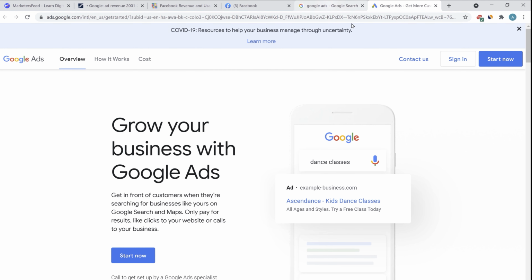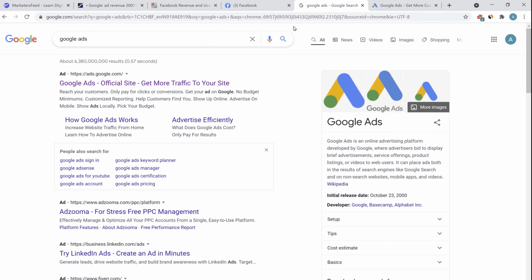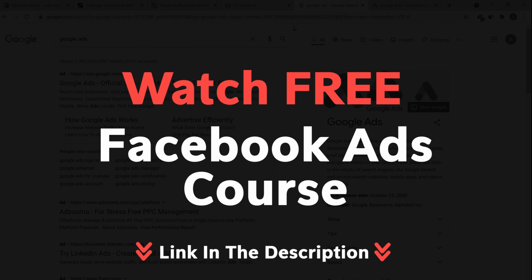Now Google Ads come under intent-based ads, because if someone is searching for Google Ads, the person is actually looking for maybe running Google Ads or maybe knowing more about Google Ads. So the intent is associated with Google Ads. But when we talk about Facebook advertising, it's more about interest-based ads. We already have a comprehensive course on Facebook ads.